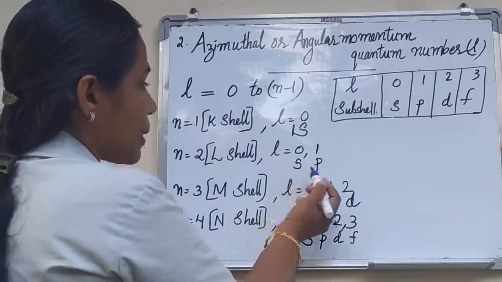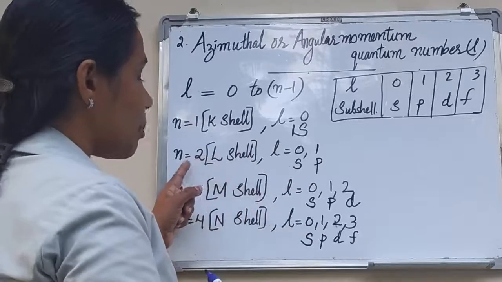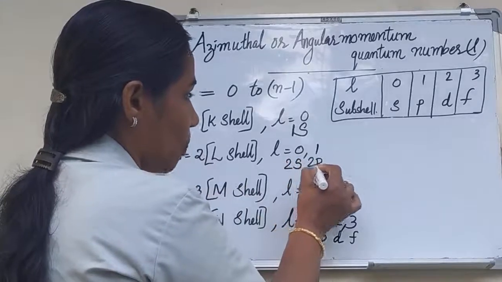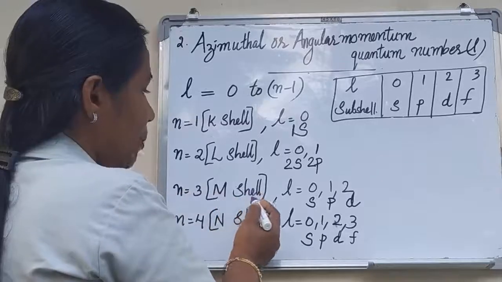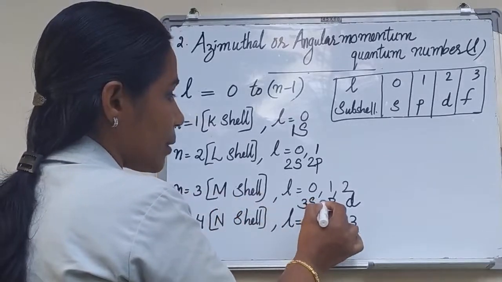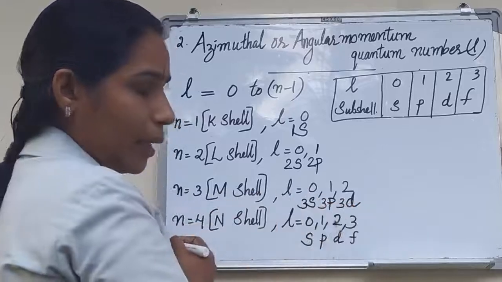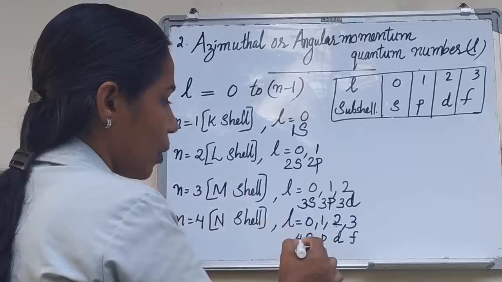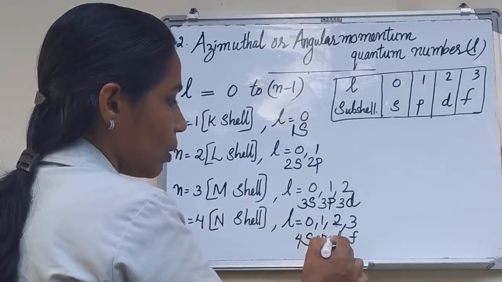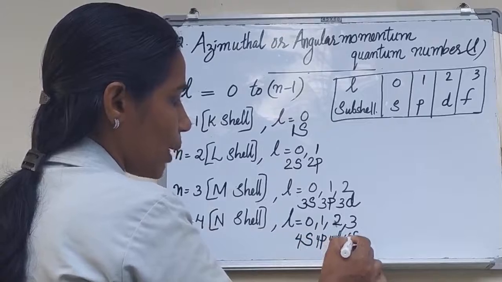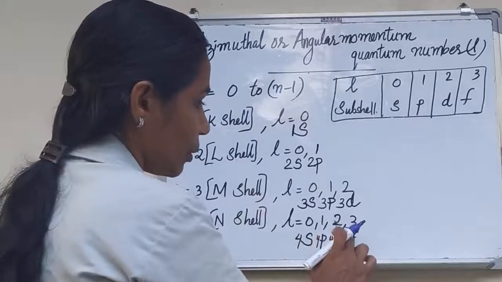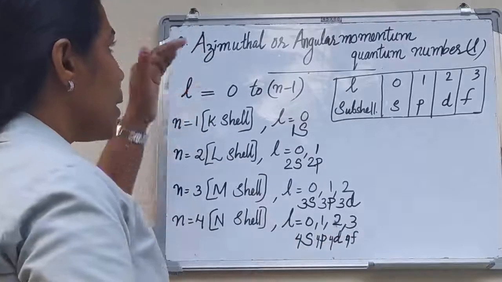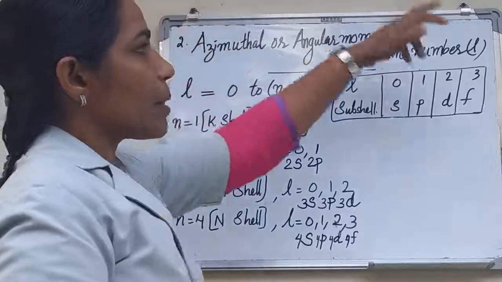Then what about the subshells present in the L shell? Here the principal quantum number is 2. So the subshells are 2s and 2p. Then in the M shell, the subshells are 3s, 3p, 3d. In the N shell, the subshells are 4s, 4p, 4d, 4f. Okay. Again, this azimuthal quantum number is represented by L.